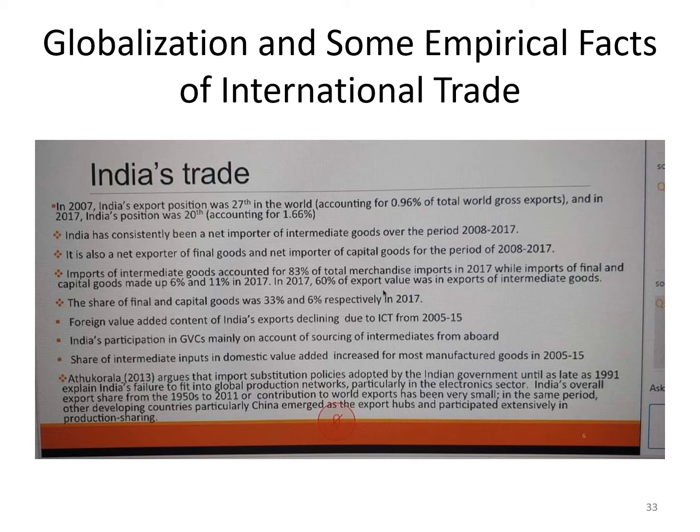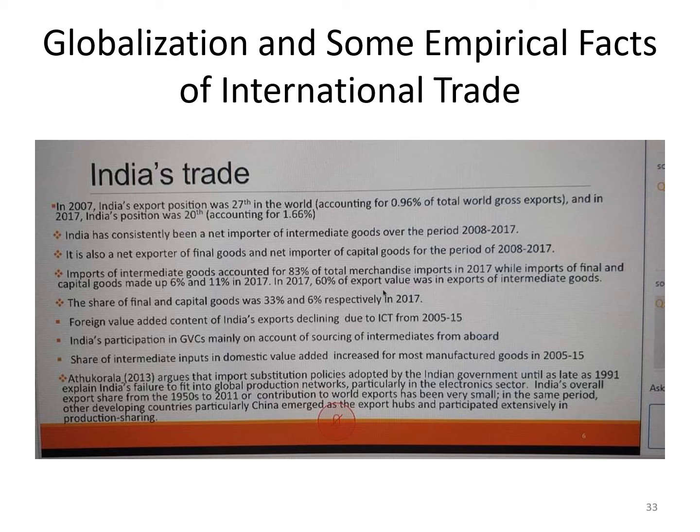So India's participation in GVC is mainly on account of source of intermediates from abroad. Share of intermediate inputs in domestic value added increased for most manufactured goods in 2005 to 15. There is a paper by Atu Korala which argues that import substitution policies adopted by the Indian government until as late as 1991 explain India's failure to fit into global production networks, particularly in the electronic sector.